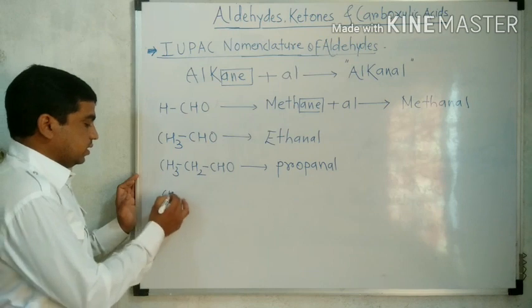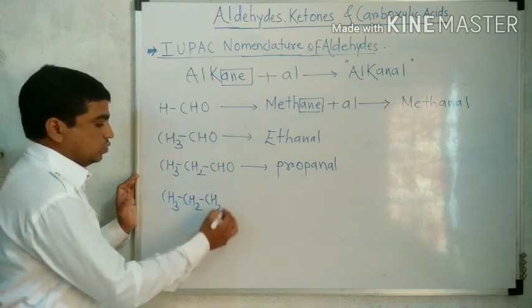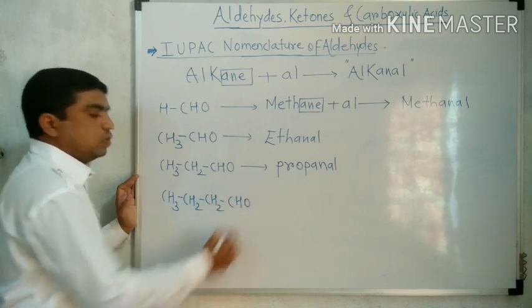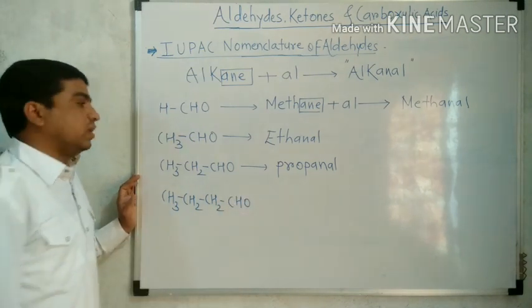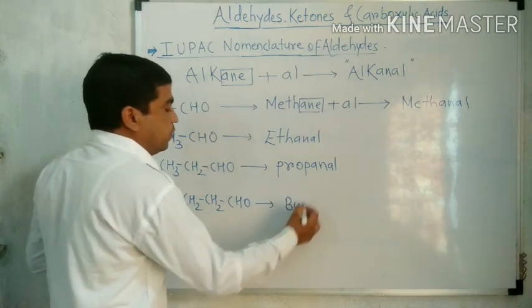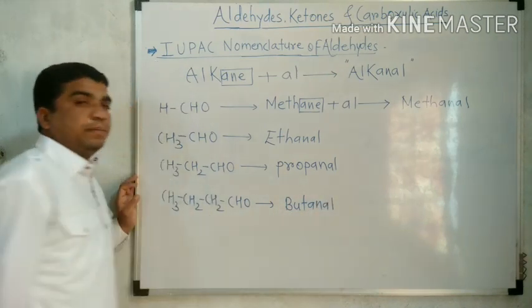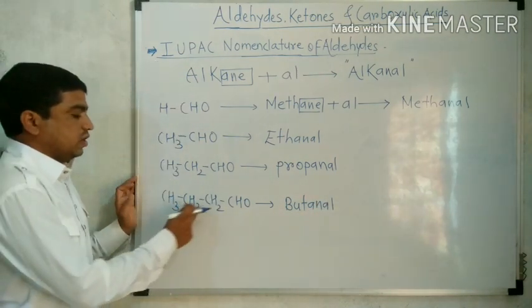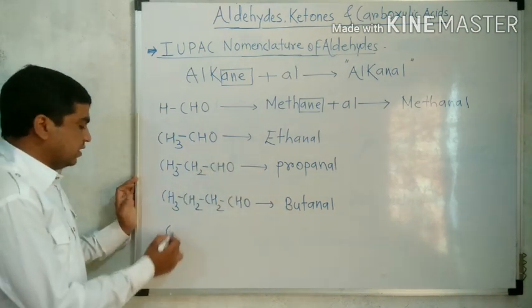Then, CH3CH2CH2CHO. There are 4 carbons in this structure. Therefore, it is the derivative of butane. Replacing 'e' from the name of butane and adding 'al', we obtain butanal. CH3CH2CH2CHO is called butanal in IUPAC.